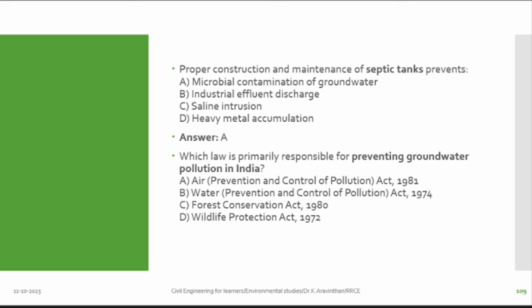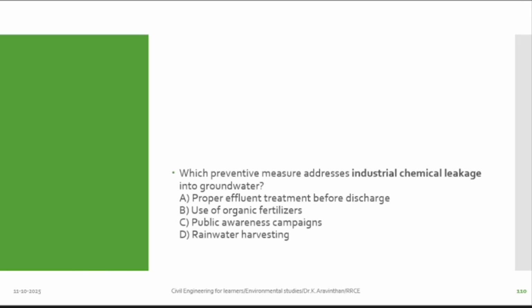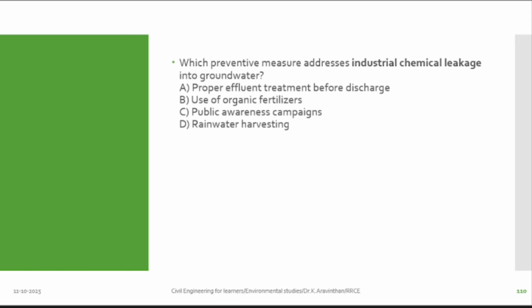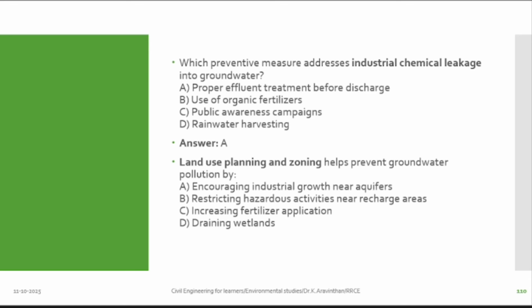Which law is primarily responsible for preventing groundwater pollution? B, Water Prevention Act 1974. Next one, which preventive measure addresses industrial chemical leakage in groundwater? Proper effluent treatment before discharge. Land use planning and zoning helps to prevent groundwater pollution by B, restricting hazardous activity near recharge areas.